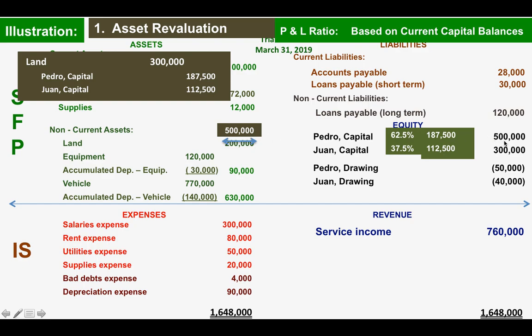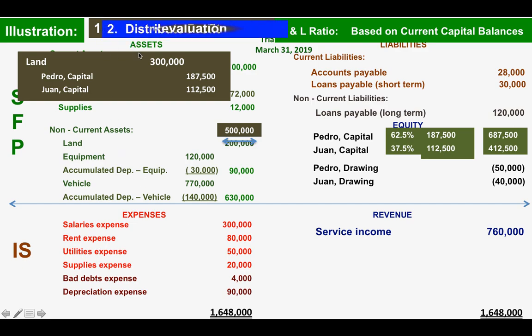So with this entry, the land is already stated at 500,000. So there will be an increase in Pedro and Juan's capital. With the additional capital from asset revaluation, this will now be the new balance of Pedro and Juan capital. Okay, this is for asset revaluation.